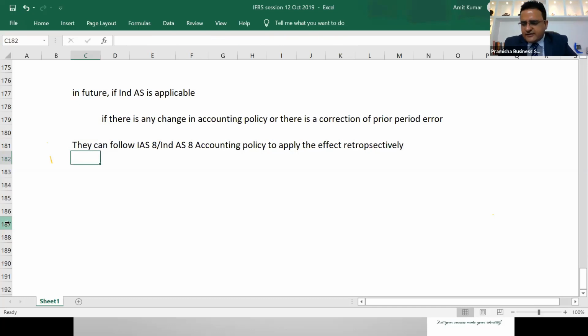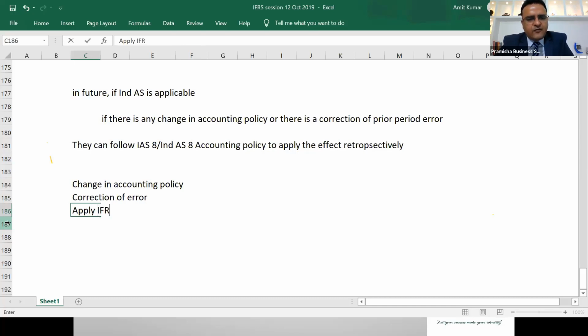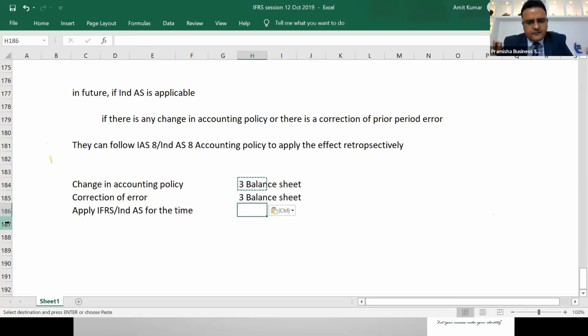So only in 3 situations a third balance sheet is published. When is a third balance sheet published? When there is a change in accounting policy, when there is correction of error, and when you're applying IFRS or Ind AS for the first time, there is a requirement of 3 balance sheets.